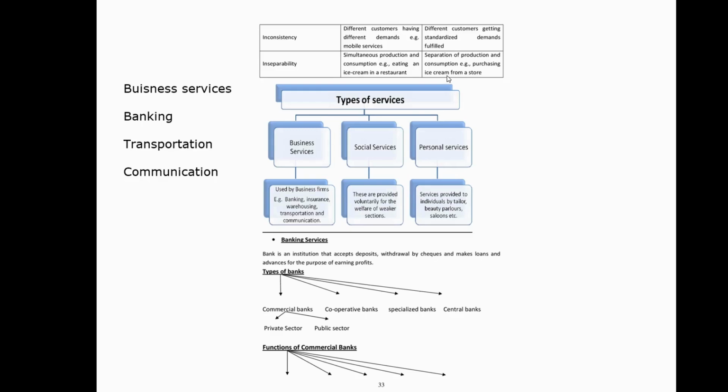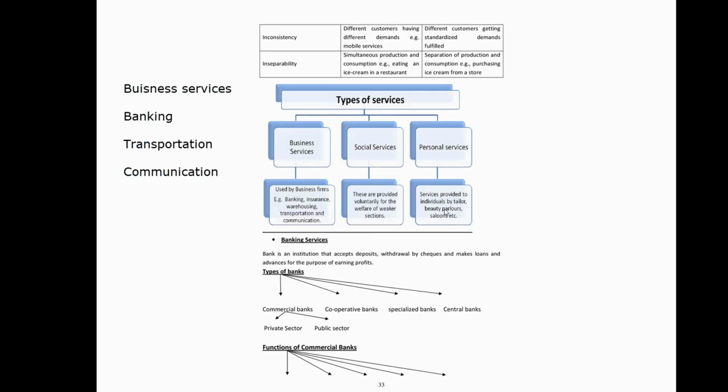So this is one of the important differences between goods and services, right? Now we will see the types of services. One of the important parts which we have noticed is banking, transportation, and communication, which are some of the important types of services under business. Social service, which we are voluntarily providing for the welfare of the weaker sections. Third is personal services. Personal services means personal businesses which I am giving to individuals.